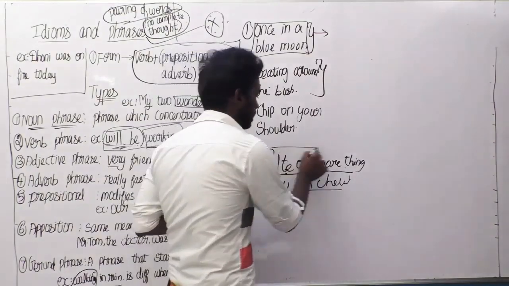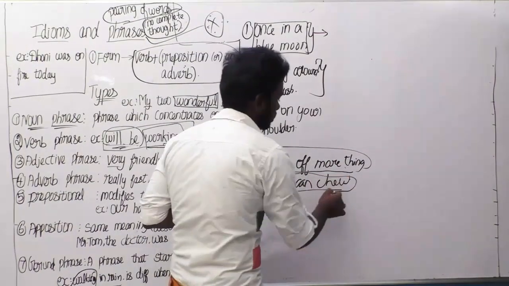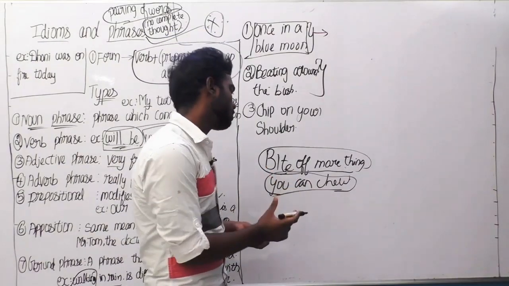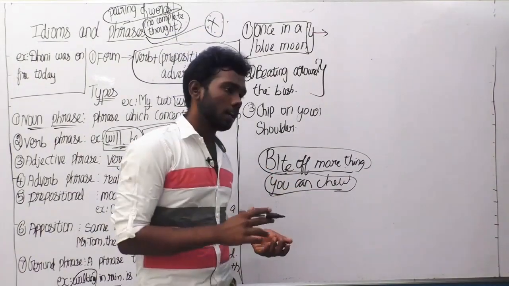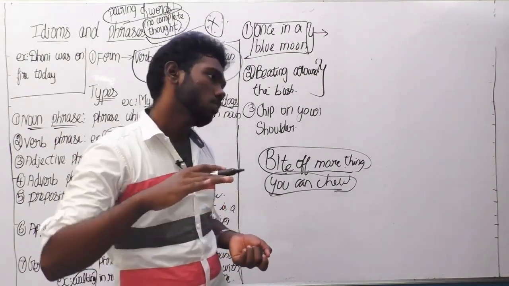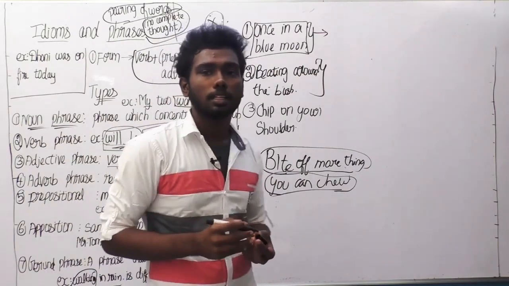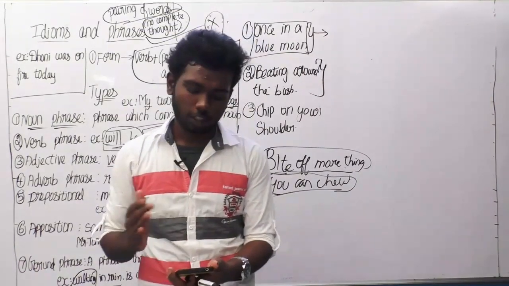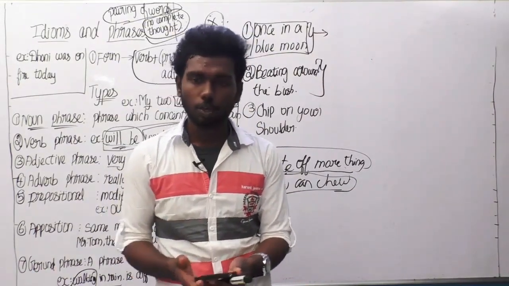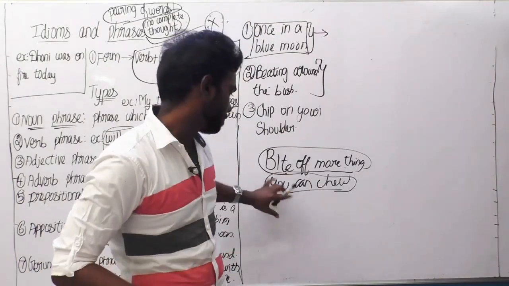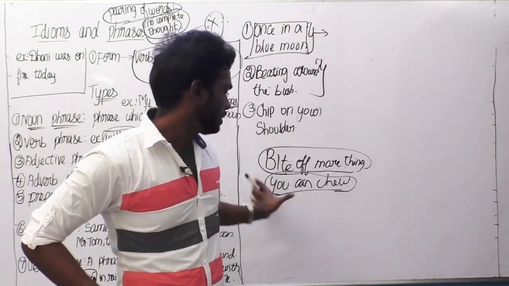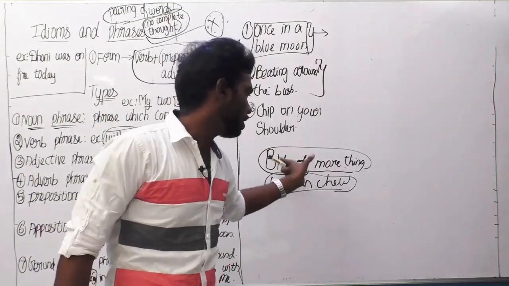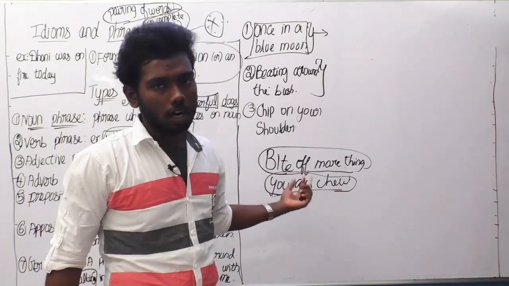Biting off more than you can chew. So here is the capacity. There is a capacity of things you can do, but you are thinking that you can do more than your capacity. So the meaning here is to take up a task which you may not be able to accomplish due to your lack of ability. There is a single thing, this much only you can chew, but you are trying to do more things, but you can't.